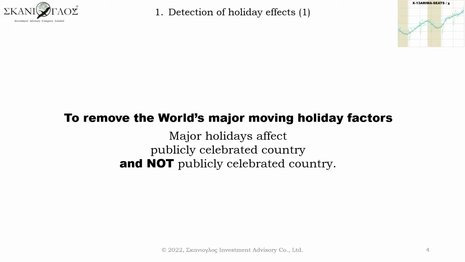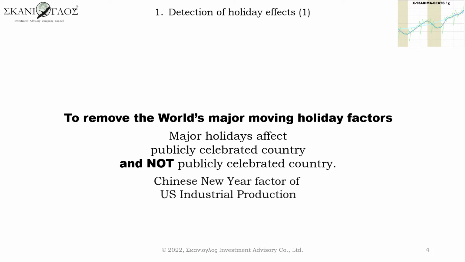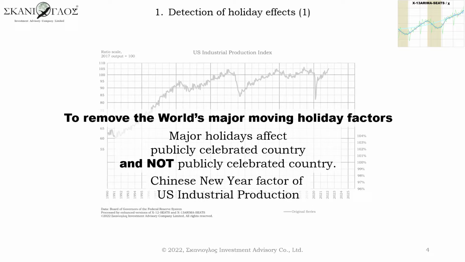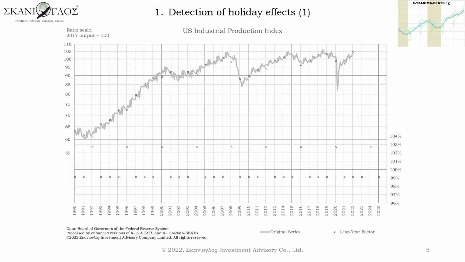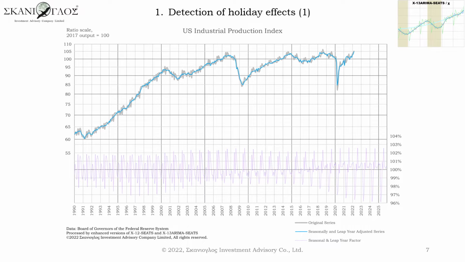Major holidays often affect countries where the holidays are not publicly celebrated. This is an example to detect the Chinese New Year factor from the Industrial Production Index of the United States. This is the original series, or the series not seasonally adjusted yet, adjusted for the lengths of February's leap year adjustment. Seasonal factor and leap year factor are plotted as one dotted line. They are removed from the solid line. But holiday factors are not removed yet.